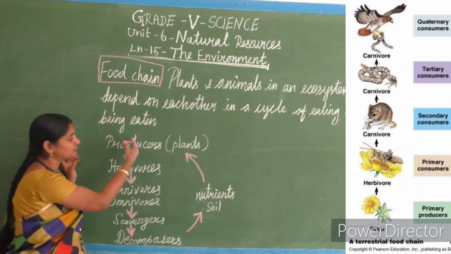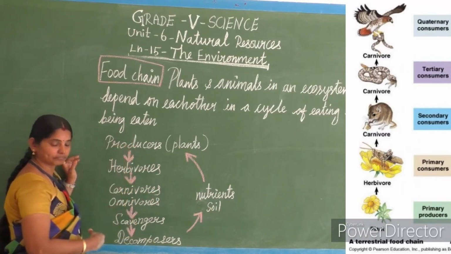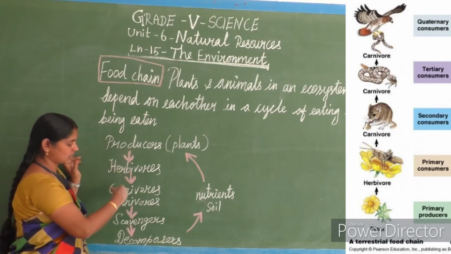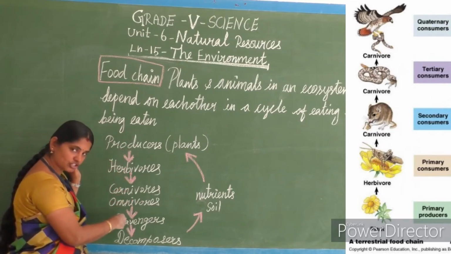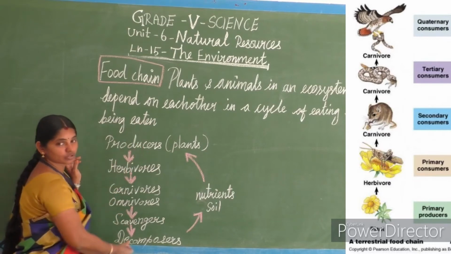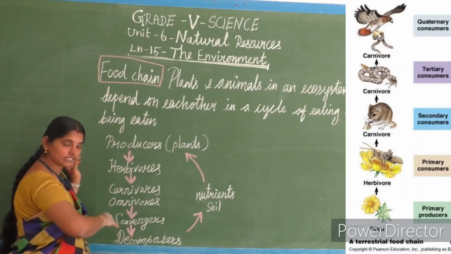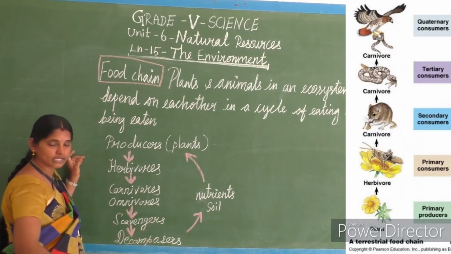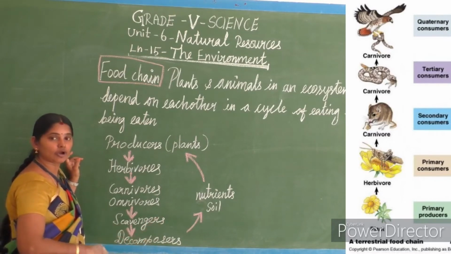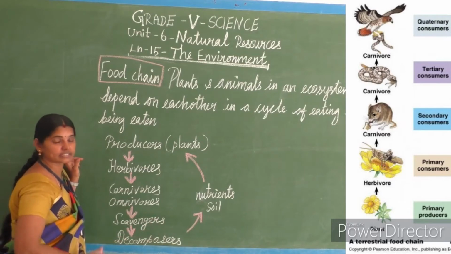Then the food has traveled. See, the same food from the plant has traveled: herbivores, carnivores, omnivores and scavengers. Then from scavengers to decomposers. Then what is the work of decomposers? They decompose every food item and turn the decomposed matter into nutrients.